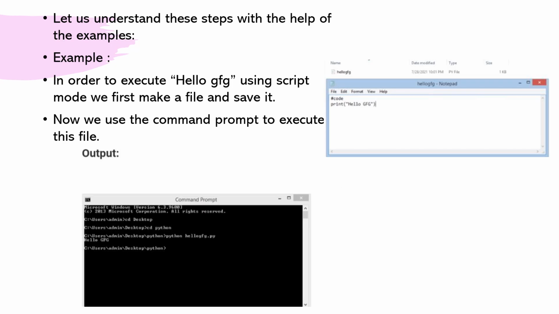Let us understand these steps with the help of an example. In order to execute hello GFG using script mode, we first make a file and save it. Now we use the command prompt to execute this file.